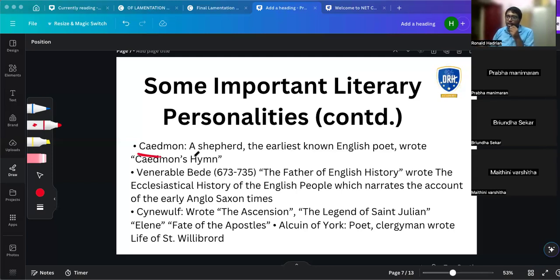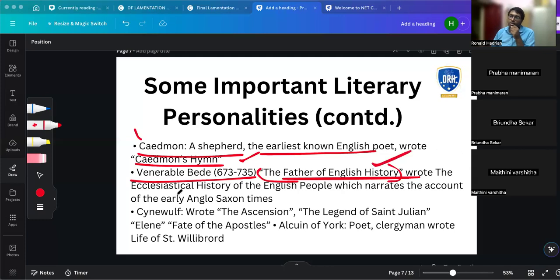Caedmon is a shepherd, the earliest known English poet, who wrote Caedmon's Hymn. So remember this work: the first work is Caedmon, a shepherd, one of the earliest English poets. Most of the works we will not have authors or poets for, because they are unknown. Then Venerable Bede, called the father of English history. Remember all these. He wrote the Ecclesiastical History of the English People.